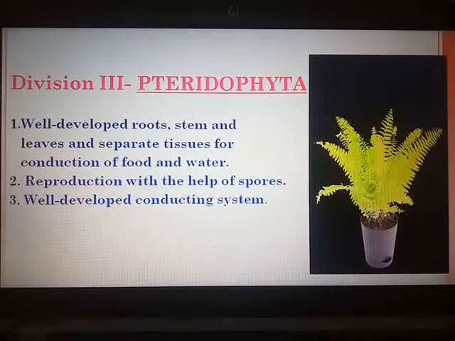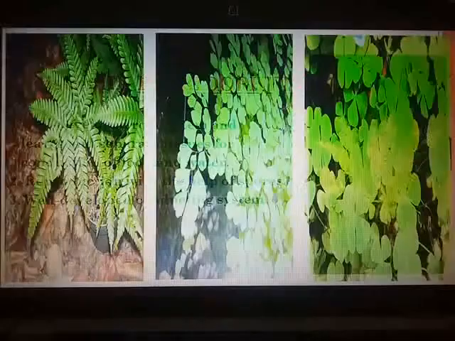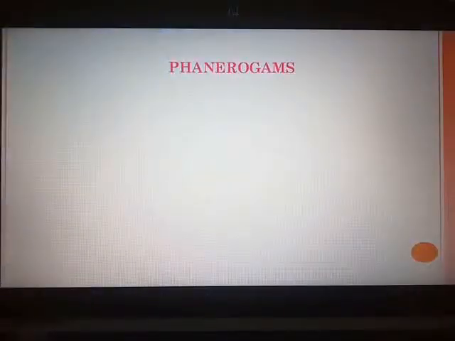Now after we finish with the subdivision cryptogams, we are going to move towards the next subdivision of the kingdom Plantae, that is phanerogams. Why are they known as phanerogams?